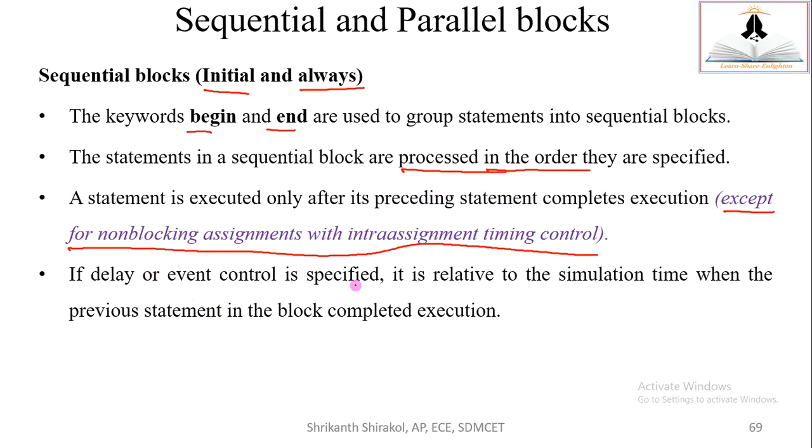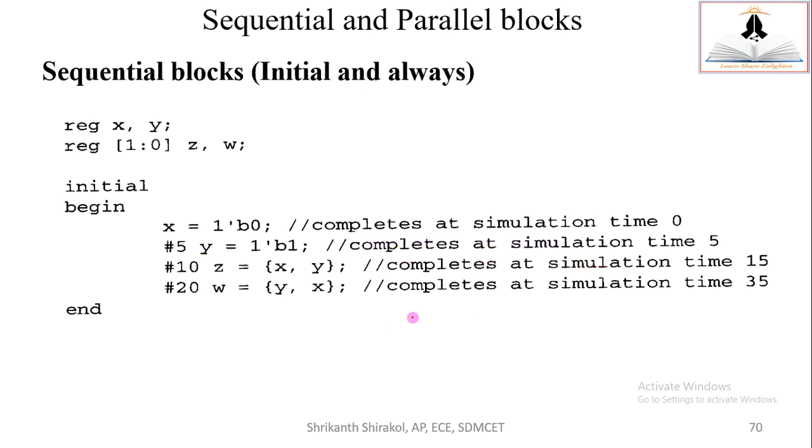If a delay or event control is specified, it is relative to the simulation time when the previous statement in the block completed execution. So the standard flow will be affected by the delay or event controls, if specified. If not specified, it does not create any problem. If it is specified, the execution of those statements will be carried out relative to the simulation time. That's the meaning. Let us take one sample code to understand the sequential block. Of course, you are very well aware of sequential blocks and their working. Still, I'm taking it in order to compare with the parallel blocks.